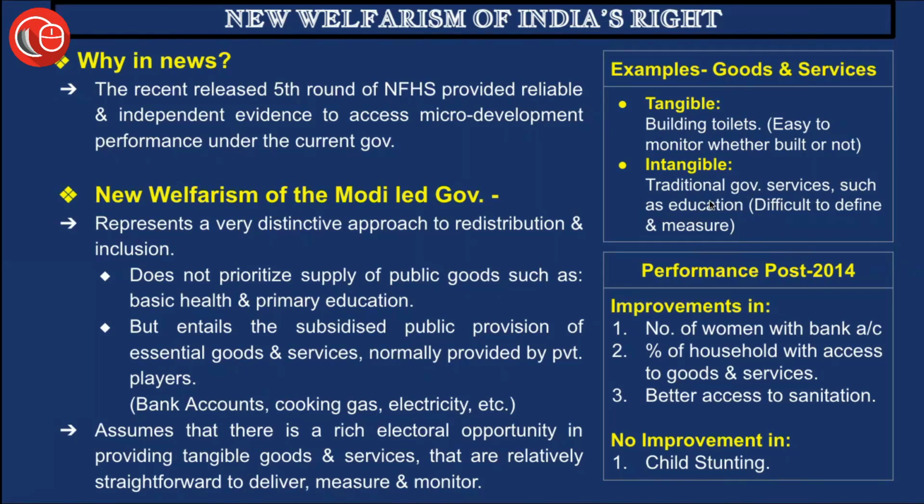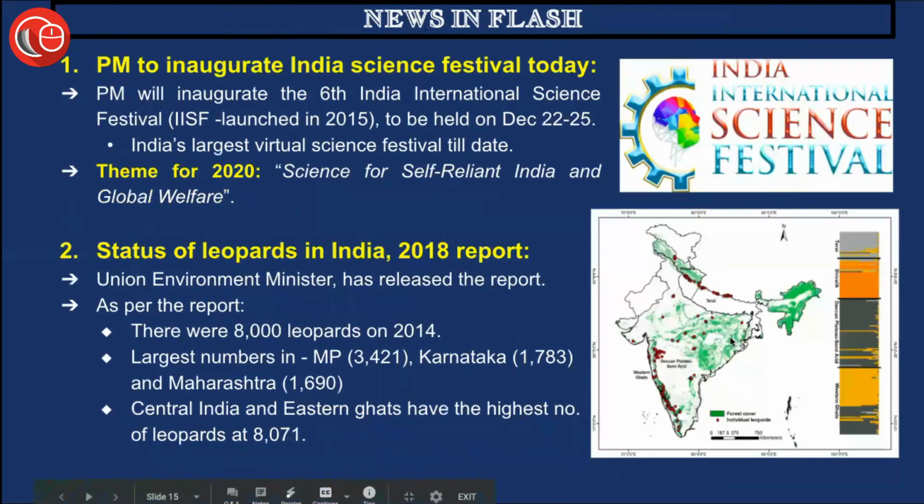So that is why the performance of this government post 2014 has seen improvements in the number of women with bank accounts, or the percentage of households with access to goods and services, and better access to sanitation as well. But the one thing that we majorly need to work on is avoiding child stunting, because malnutrition in India, as we know, is a very huge problem. And India, even in various international surveys, has ranked very poor in providing nutrition to its children specifically. So we need to focus very much in this area.